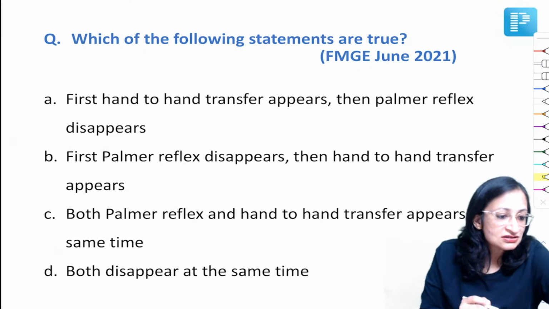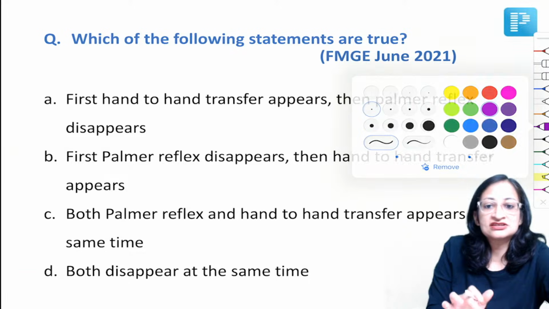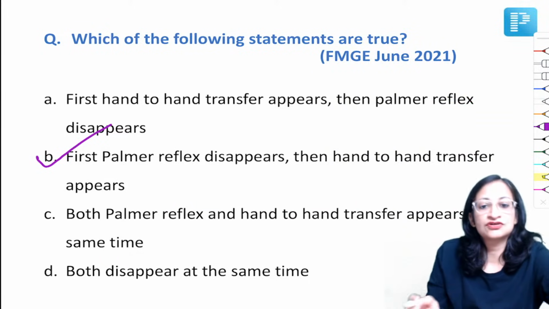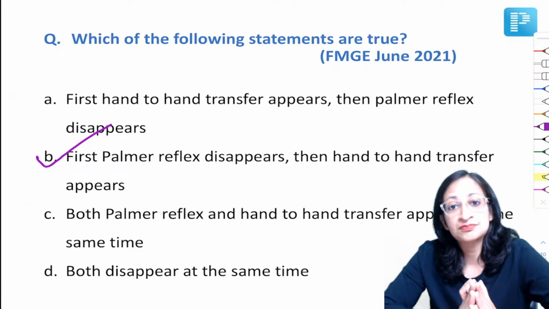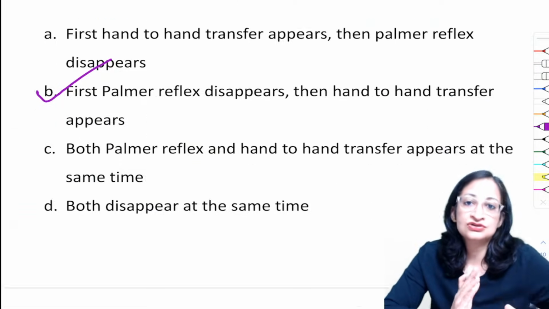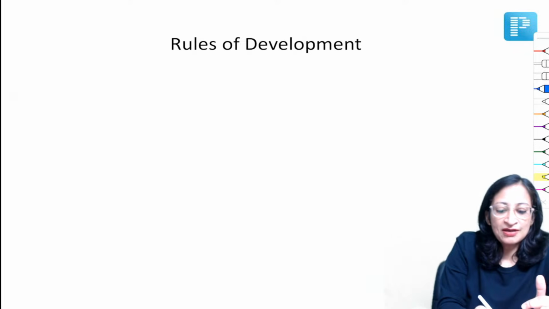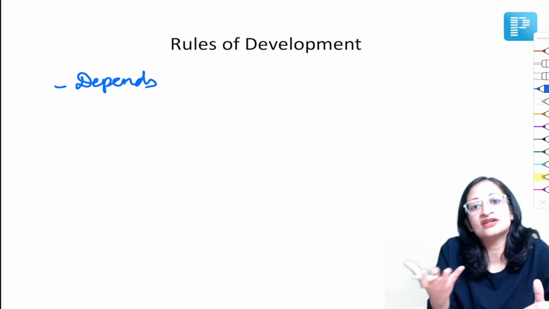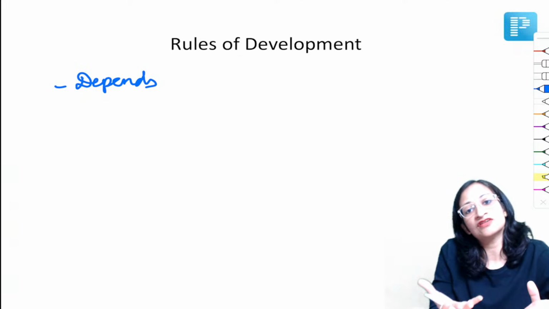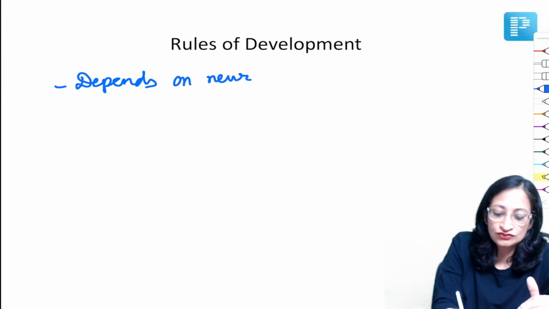Very good, guys. So it is first palmar reflex disappears, then hand to hand transfer appears. We know that certain primitive reflexes will disappear, then the child will learn to do certain things. So what are some rules of development? Of course the development depends on the neurological status of a child. If the child has cerebral palsy or any other neurological problem, then the development will not happen normally.